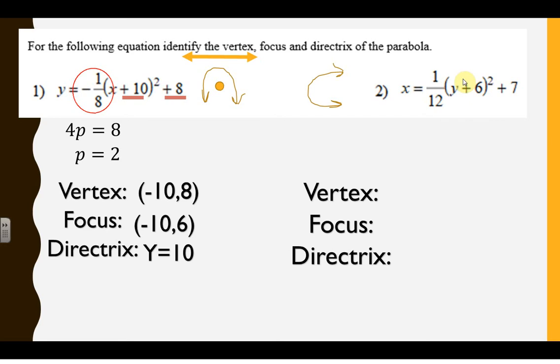Now, careful when you identify your vertex. The y goes with the y and the x goes with the x. So in this case, it's flipped around. So it's still change, keep, but they're just flipped. So 7 is the x value. The negative 6 is the y value.